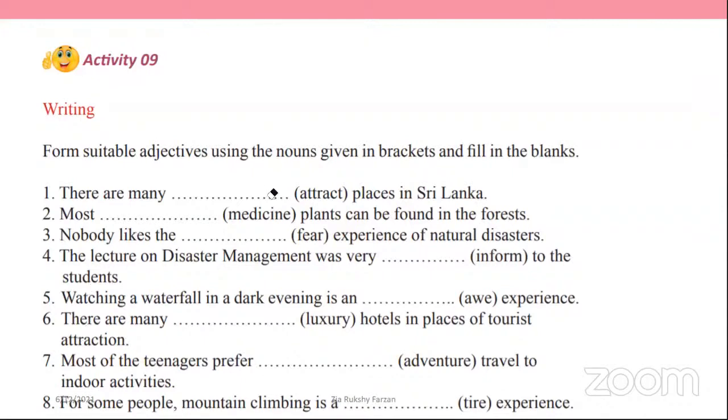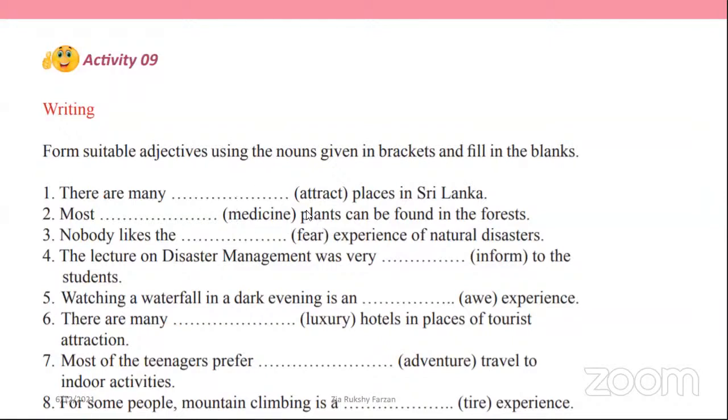There are many blank places in Sri Lanka. The word given here is attract. So you try to make an adjective with this word which is suitable for the word places. Try to make an adjective that suits places. And here the word was given as medicine and the plants.